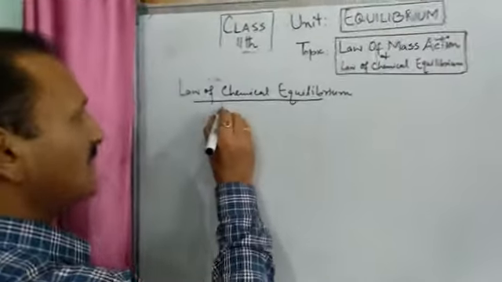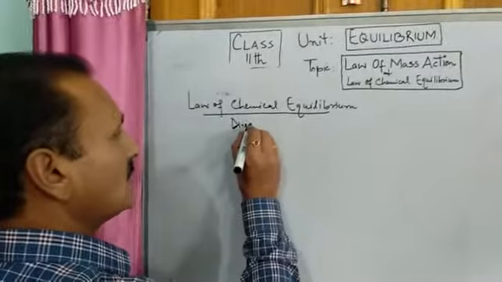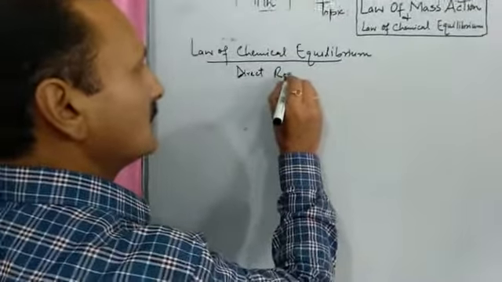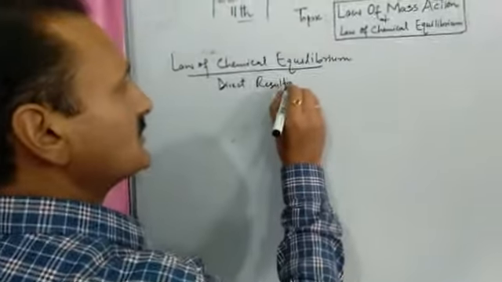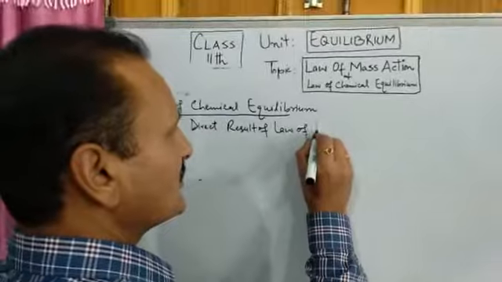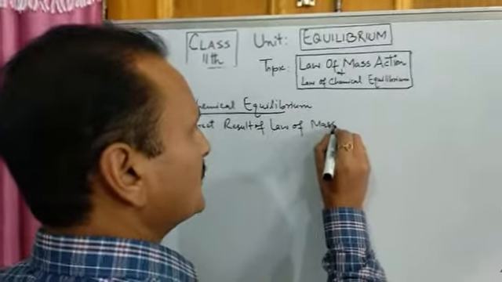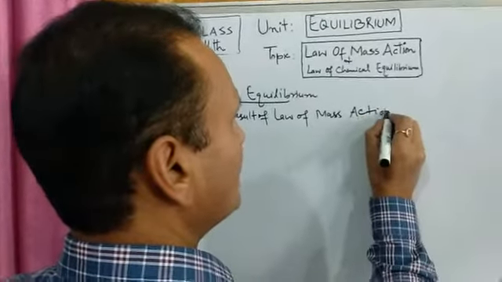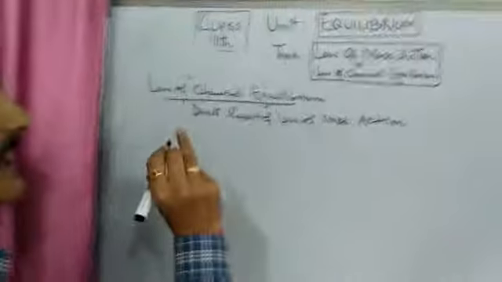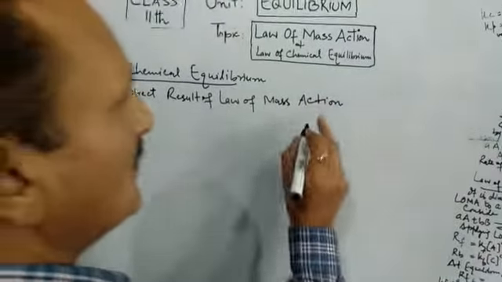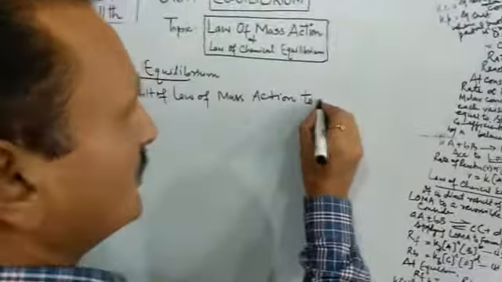This is the direct consequence of law of mass action, which we just understood. But the difference is that we will be applying this law to reversible chemical reactions.